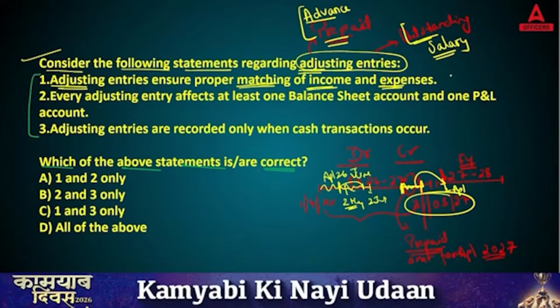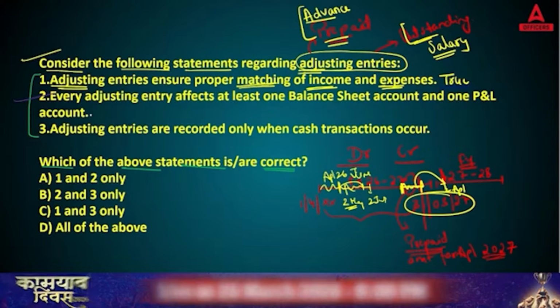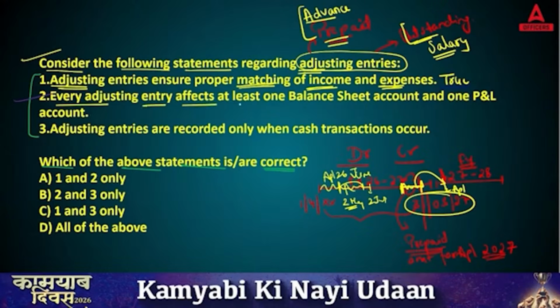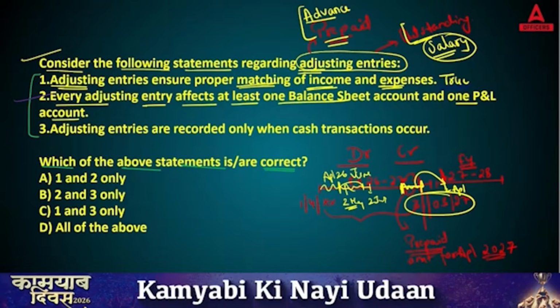So the first statement is true. We do this so that we can show true, matching transactions. Second, does every adjusting entry affect at least one balance sheet account and one P&L account? Here salary, here rent. Let's say salary outstanding, and let's take the same example. Salary outstanding.